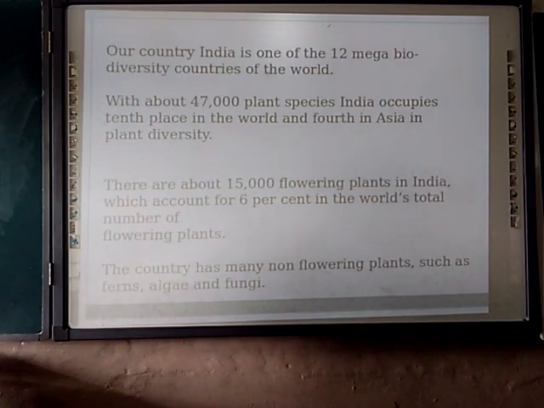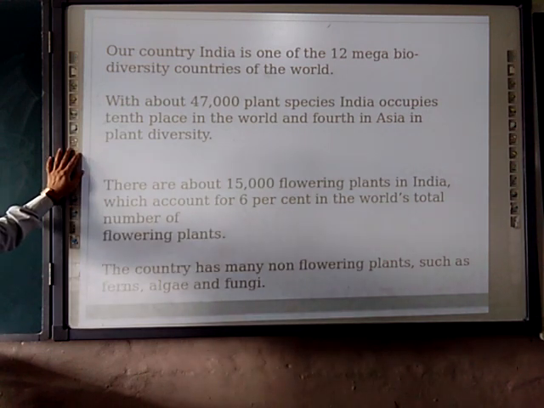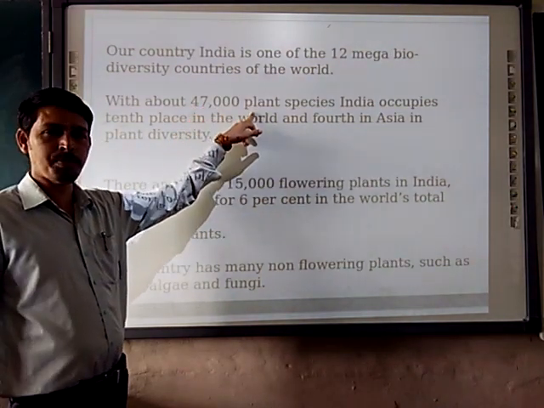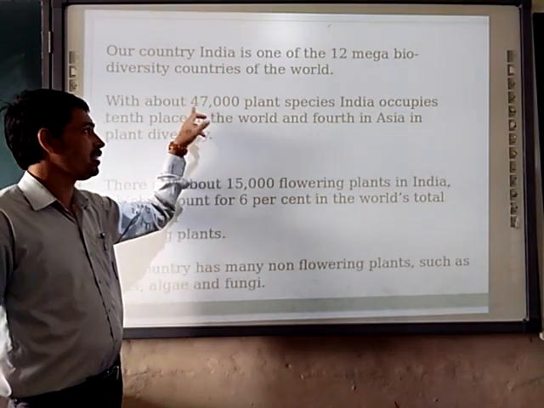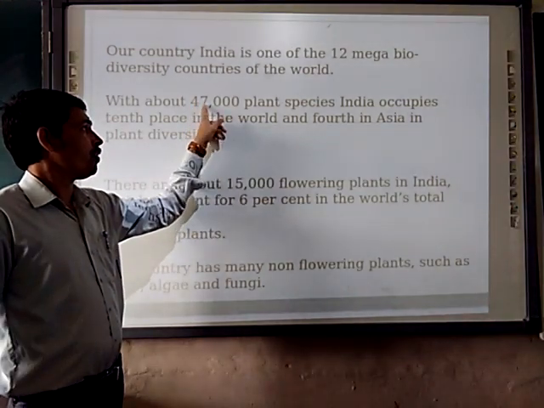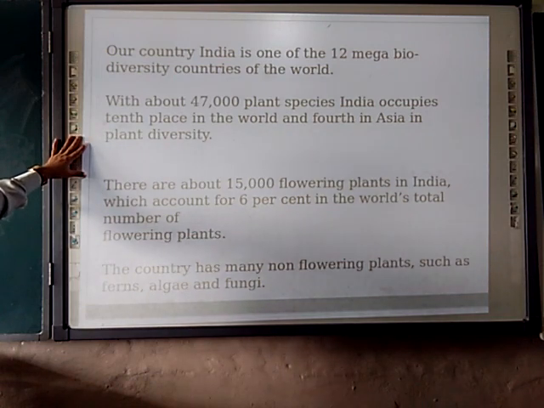Our country, India, is one of the 12 mega diversity countries of the world. The biodiversity is very huge in India, with about 47,000 plant species. How many plant species are there? 47,000. This is going to be asked in MCQ, so please make a note of it. India occupies 10th place in the world and 4th in Asia in plant diversity.